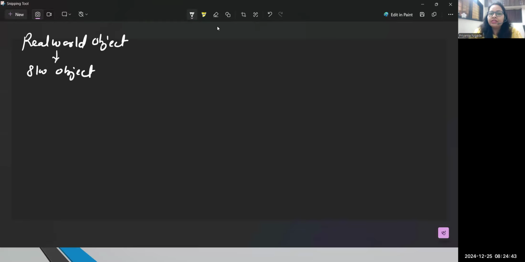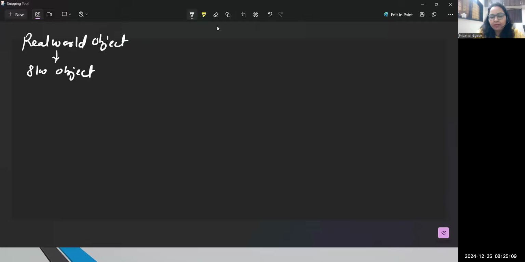But for this, we need to understand what is an object, right? Let me give you one simple example. Anything, whatever you can see, everything is an object. So your mobile is an object, your laptop is an object. You and me both are objects only, correct? But the thing is, what is an object? Every object has two things. One is state, another one is its behavior. So what does state mean? State is nothing but it represents characteristics.